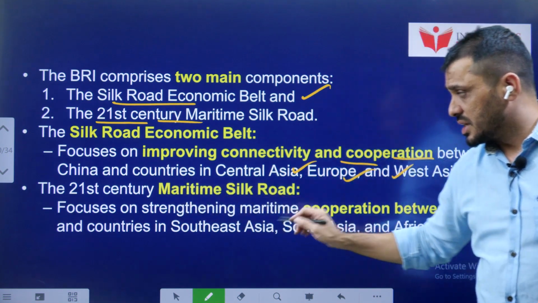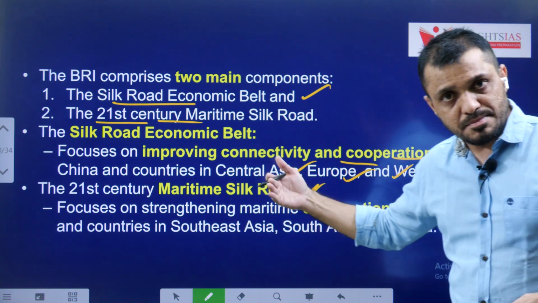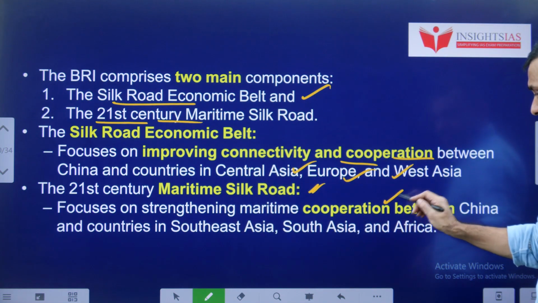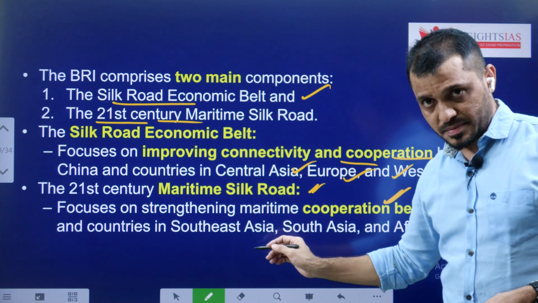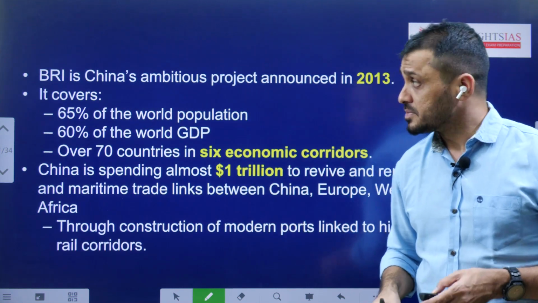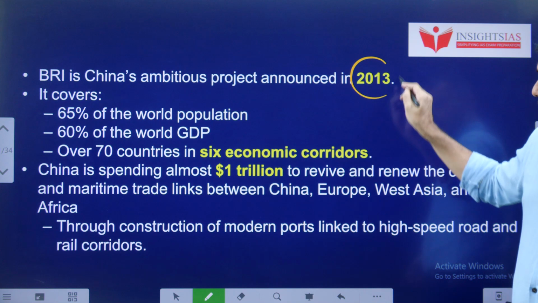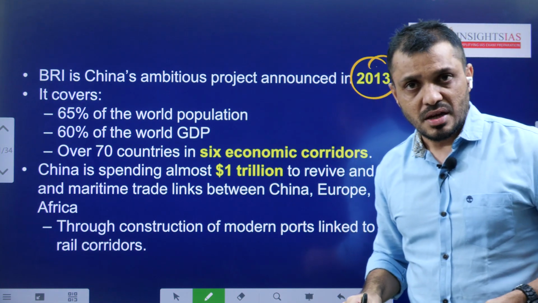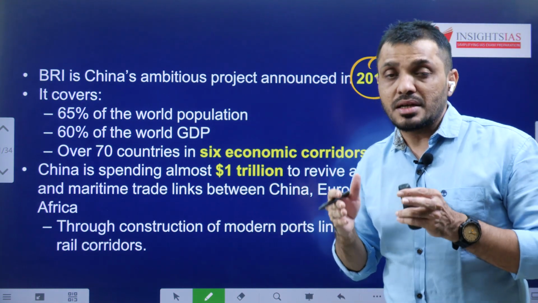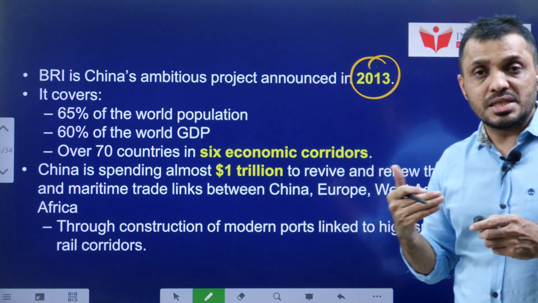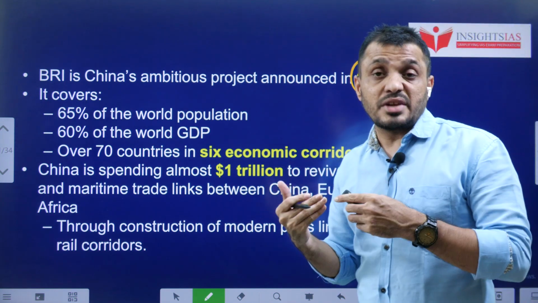The 21st century Maritime Silk Road, its main purpose is to improve the connectivity between China and other countries through maritime routes. And the BRI is a project which launched in 2013. It is going to cover certain areas across the globe. We will try to discuss the significance of this project.